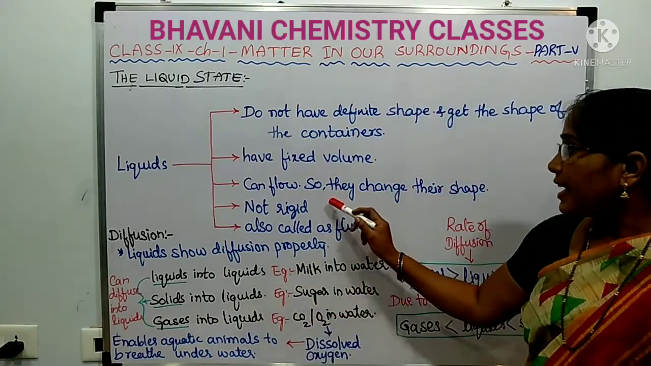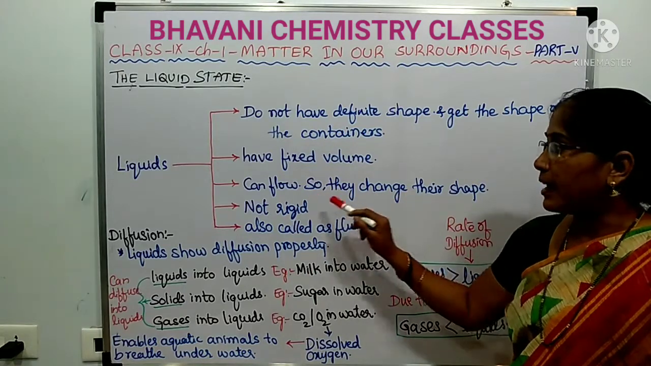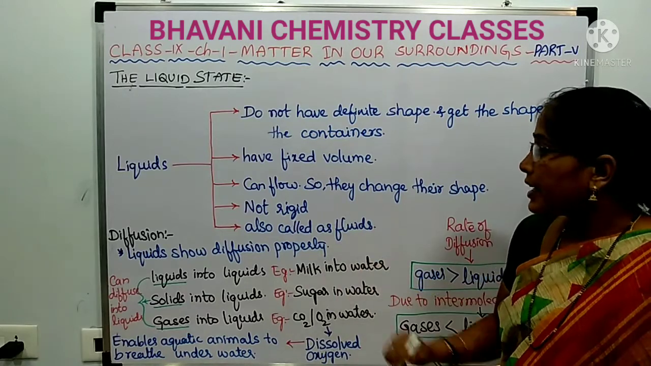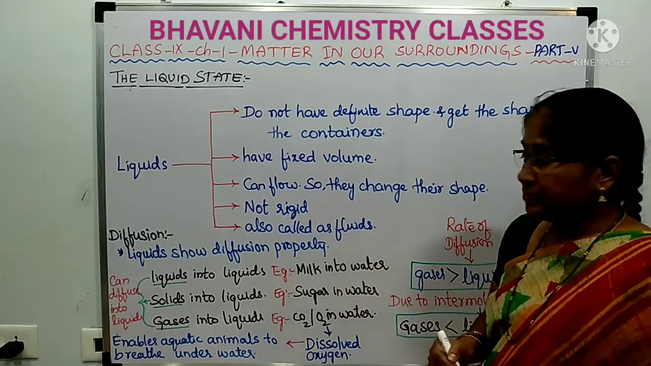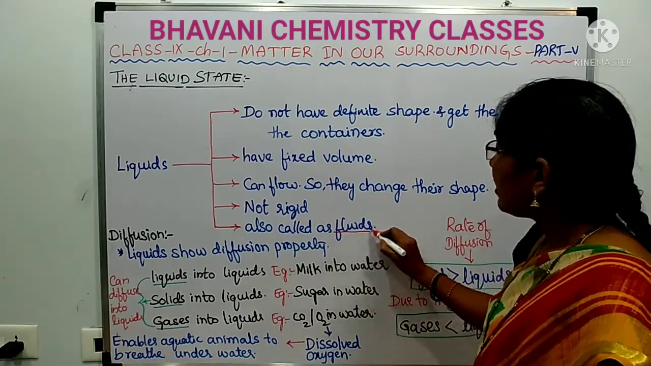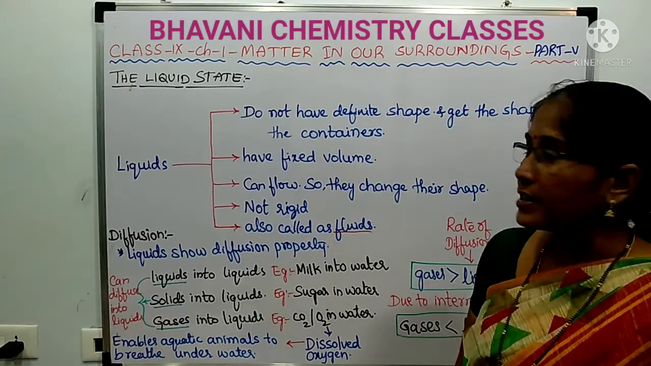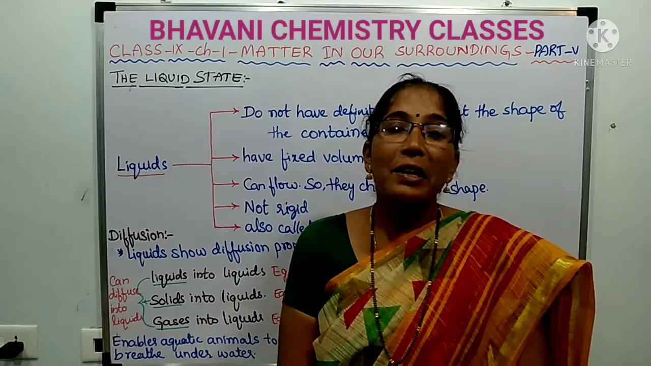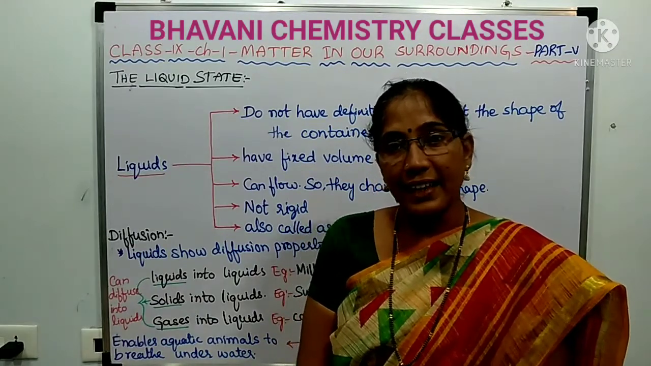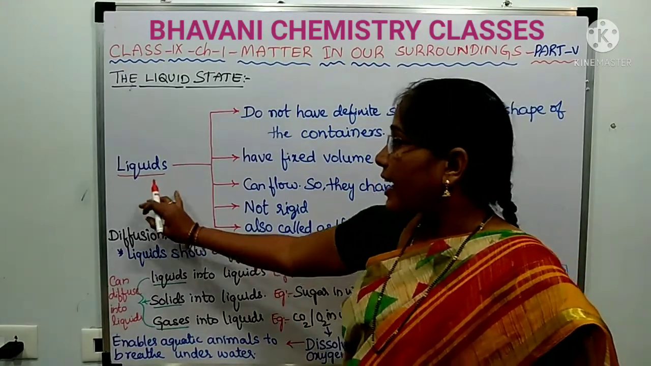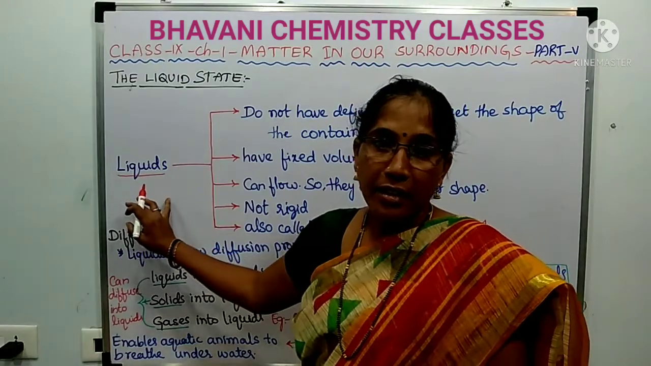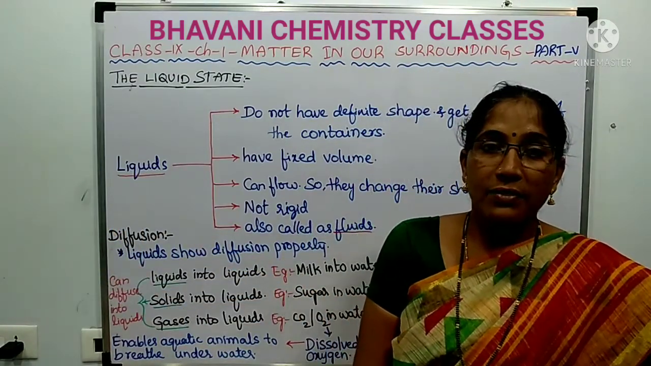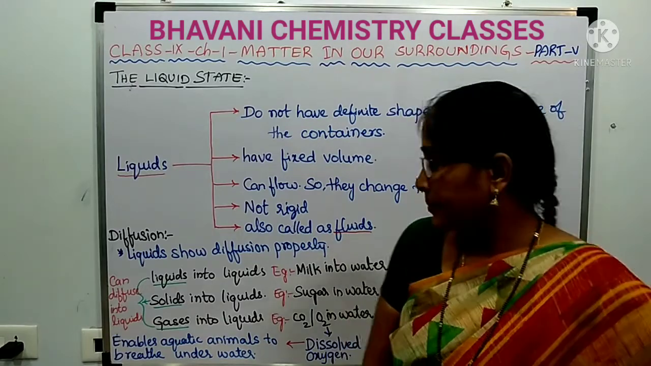And as they are changing their shape, or they are easy to flow, they are not rigid. These are also called as what? Fluids. Liquids are also called fluids. In the liquids, intermolecular space will be more than the solids and less than the gases. And according to that, as the intermolecular space increases, the intermolecular forces of attraction decrease.